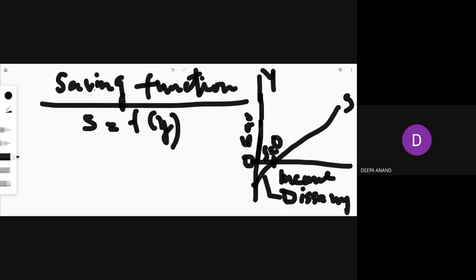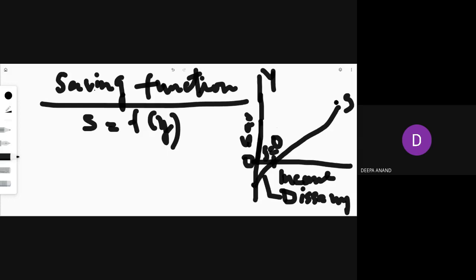You have to keep in mind a very simple thing: the saving curve always starts from the negative axis. Why? What is the reason? There is a situation where there is zero income and consumption is there due to autonomous consumption. Due to autonomous consumption, there is minus saving, that is dissaving.